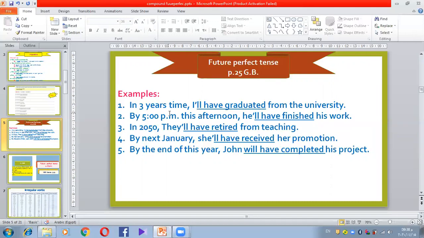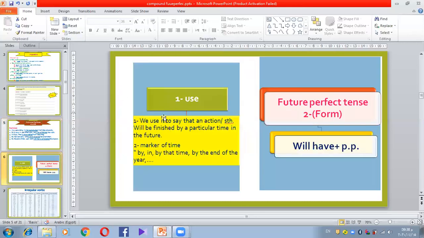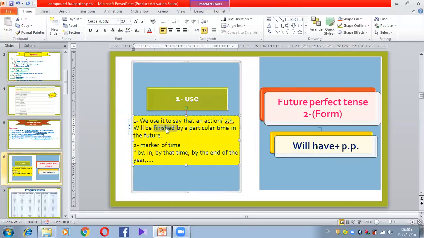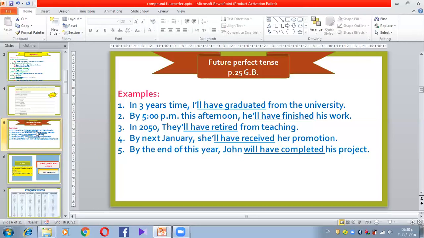So what is meant by this tense? It means an action or something that is going to be finished in the future. It will be finished at a specific time in the future. So again, we use it to say that an action or something will be finished, completed by a particular time in the future. Okay, let's understand the second one.